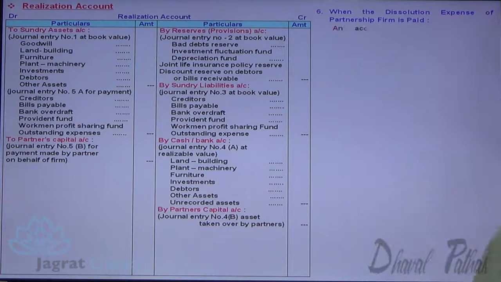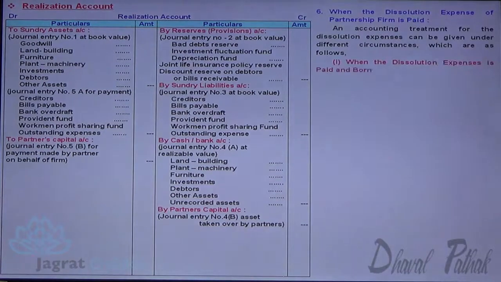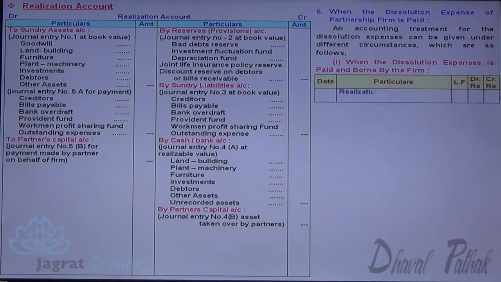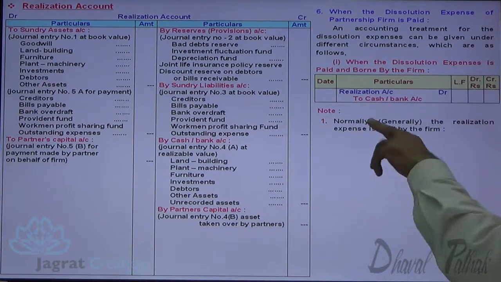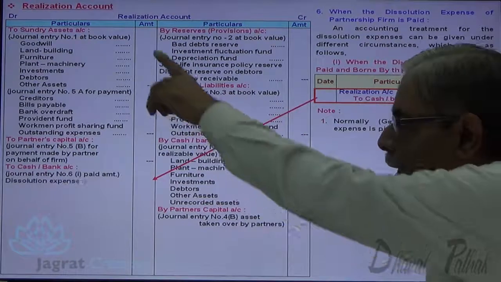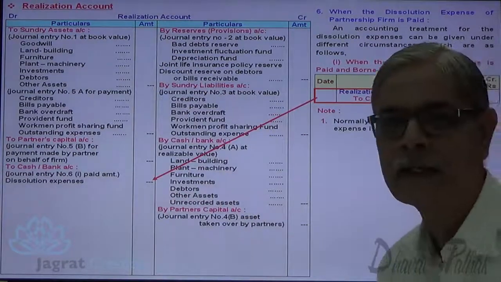Observe that. When dissolution expenses are paid and borne by the firm, realization account debit to cash account credit. This normally occurs. The realization expenses are paid by the firm. Realization account debit to cash account credit or bank account credit.